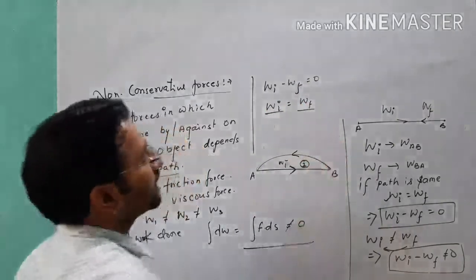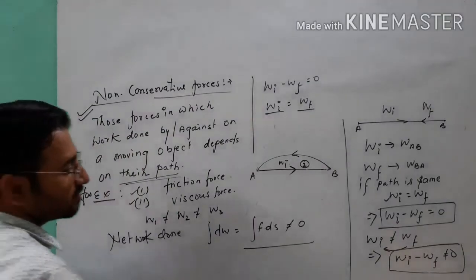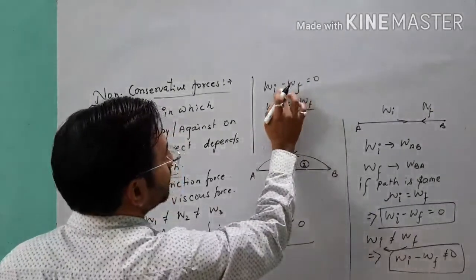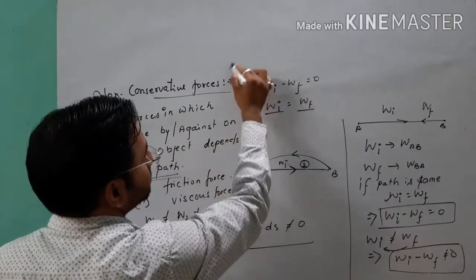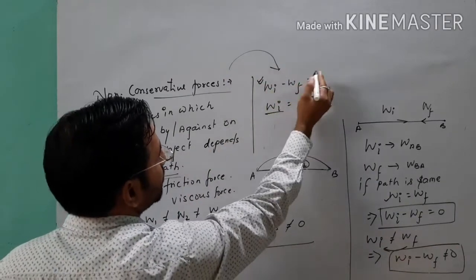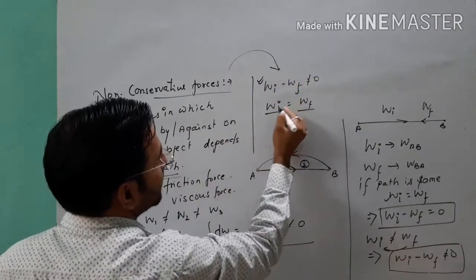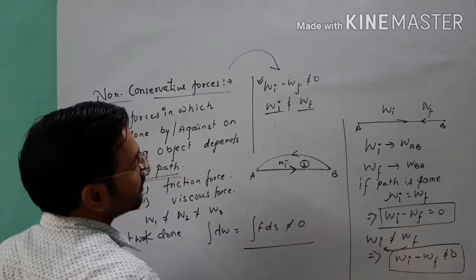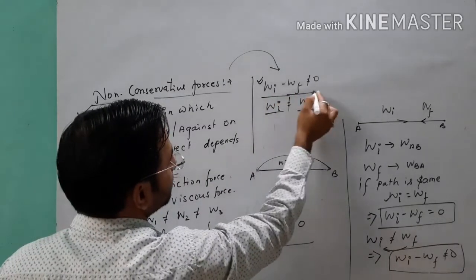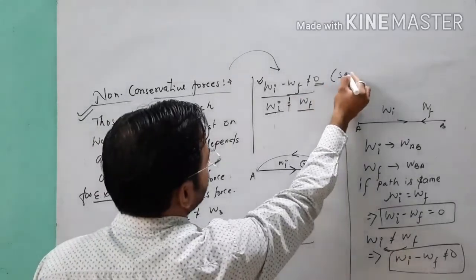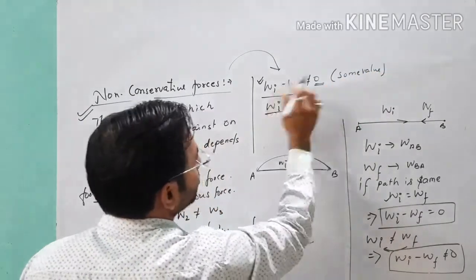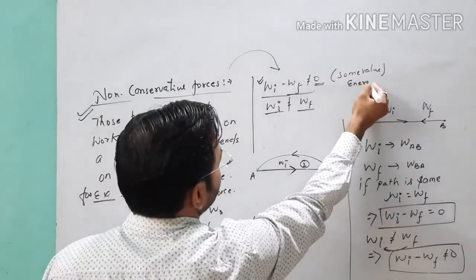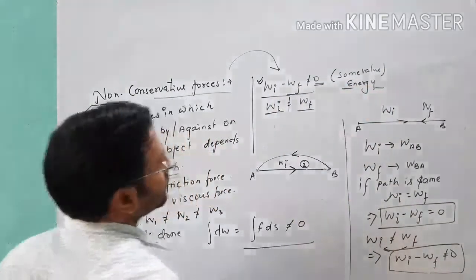It already obeys the conservation of energy. But in the non-conservative condition, Wi minus Wf is not equal to 0, meaning Wi is not equal to Wf. So this nonzero value is the value of energy, a different form of energy according to the situation.